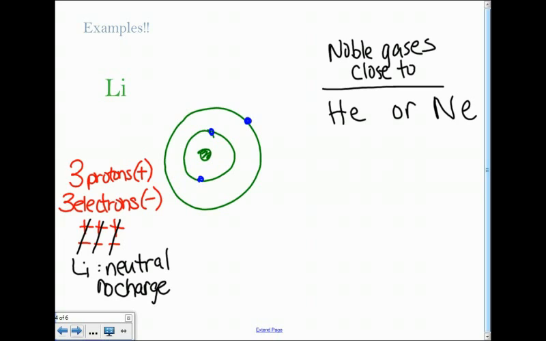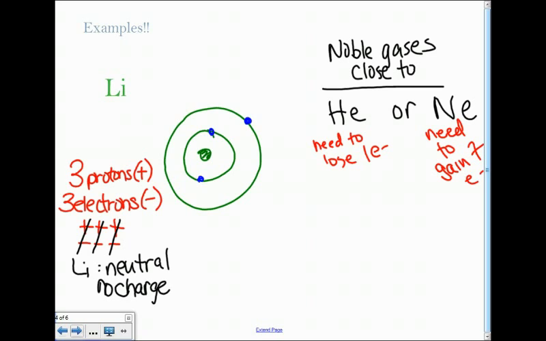So lithium would need to lose 1 electron. Neon has 2 shells, 2 electrons on the first shell and 8 electrons on the second shell. So lithium would need to gain 7 electrons.